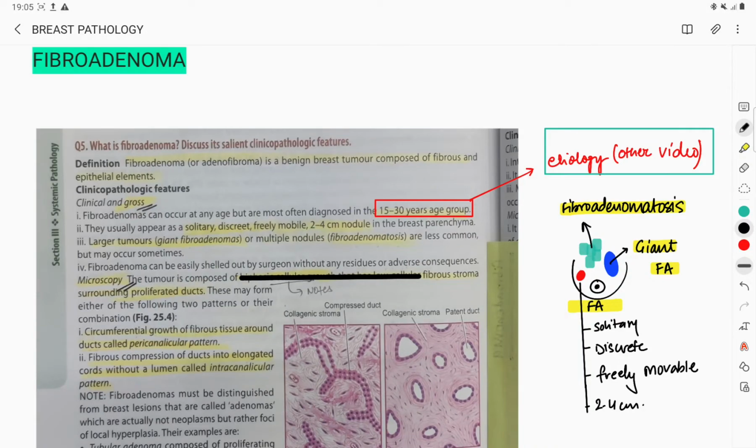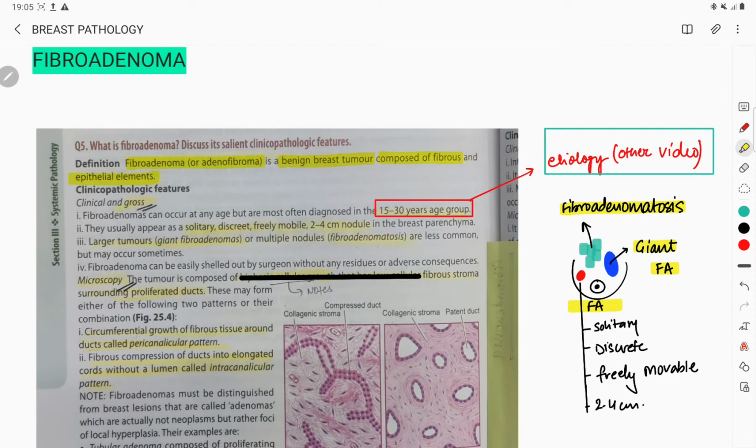Continuation of our pathology sessions, and in the breast pathology this is our second session in which we are going to discuss the fibroadenoma, right? So as the name is suggesting, it is a benign breast tumor which is composed of fibers obviously, and adeno means gland. And you know from your basic knowledge that glands are formed from epithelium. Okay, so fibroadenoma or adenofibroma is a benign breast tumor which actually consists of fibers as well as the epithelial elements, right?